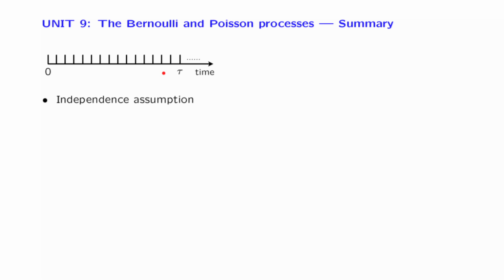We also introduced the Poisson process, which is a continuous time analog of the Bernoulli process. In the Poisson process, time is continuous and arrivals may occur at any time. However, the Poisson process can be thought of as a limiting case of the Bernoulli process, in which we take those time slots to be very small, of the order of delta, so that we have a large number of time slots, but during each one of those time slots there's only a tiny probability of having an arrival.